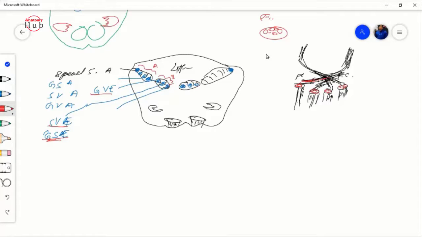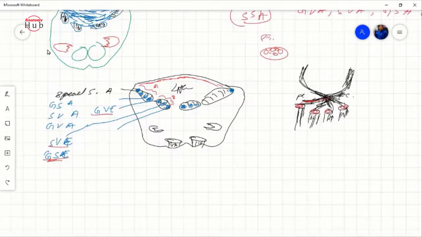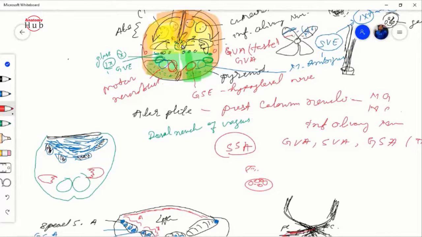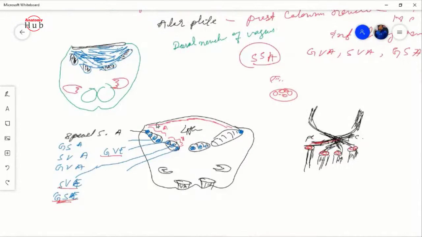Then we will see the roof plate over here. This is your roof plate. This roof plate is made up of ependymal cells, because as we have seen here, this is the thing that has been opened up. So it is made up of ependymal cells. The same thing you will find over here: this is actually the central canal, but it is just opened up and stretched over here, so it is also made up of ependymal cells.